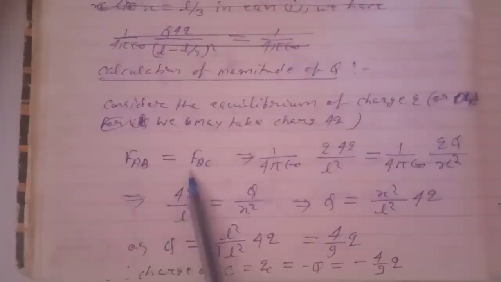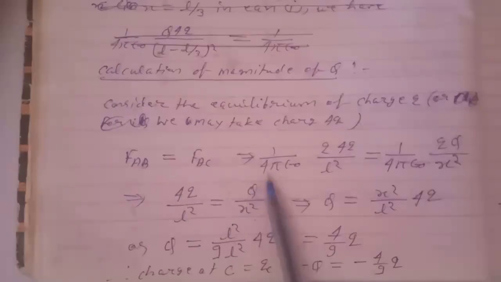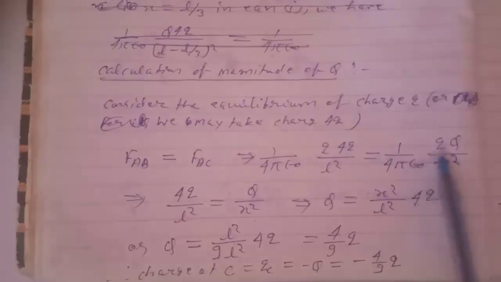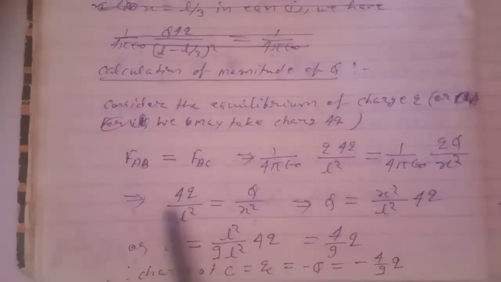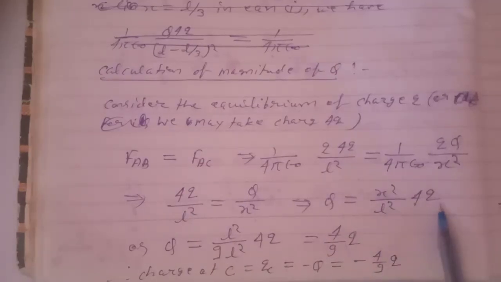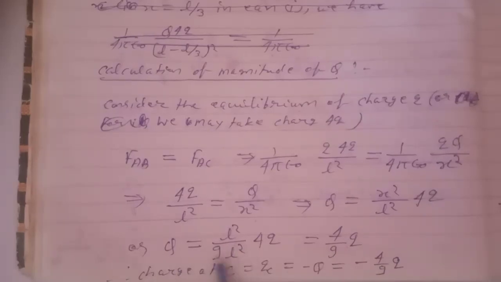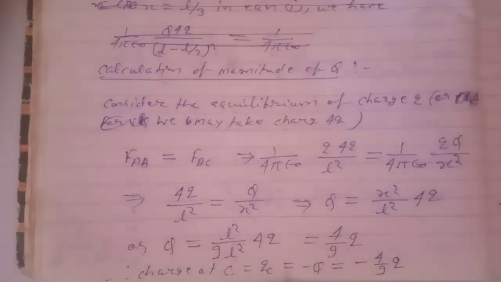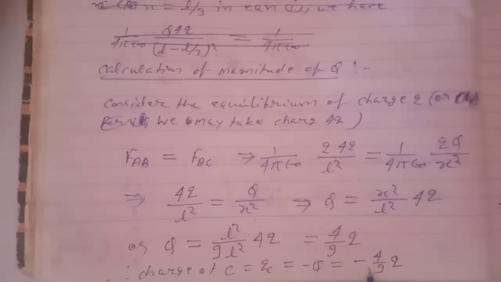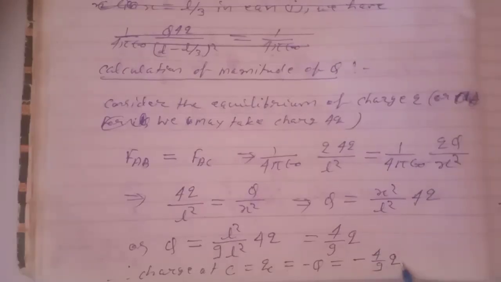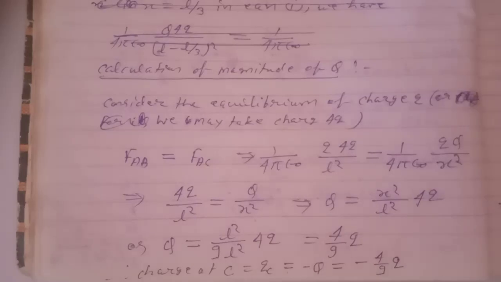So FAB equals FAC. This implies 1 by 4 pi epsilon naught, q into 4q by L square, equals 1 by 4 pi epsilon naught, q into q by x square. Or 4q by L square equals q by x square. Or q equals x square by L square into 4q, or q equals L square by 9 L square into 4q, or 4 by 9 q. Hence the charge at C, QC, equals minus of 4 by 9 Q. So the value of the charge should be minus 4 by 9 Q for the system to be in equilibrium.